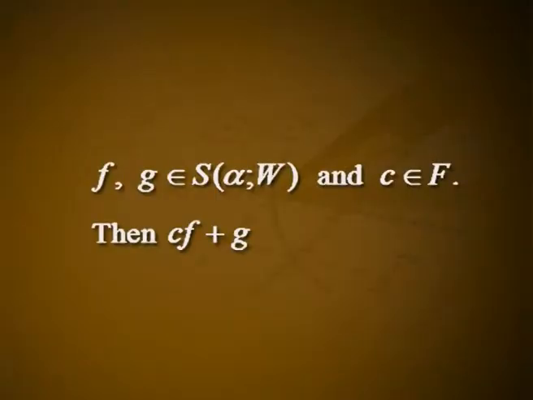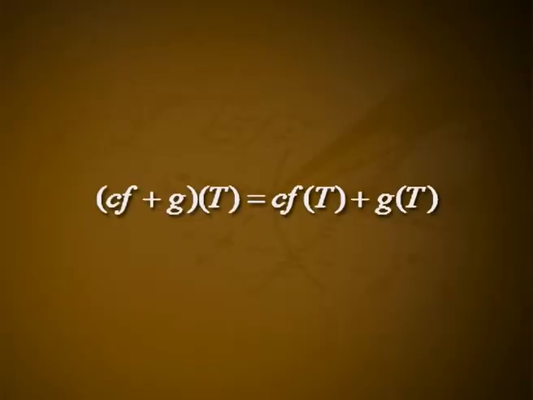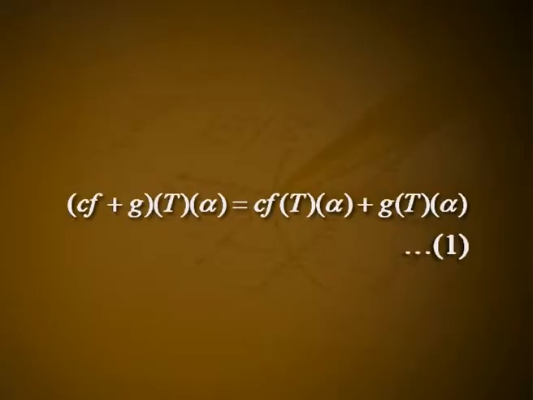We now show that S(alpha; W) is a subspace of F[x]. Let f, g belong to S(alpha; W) and c belong to F. Then c f plus g is a polynomial over the scalar field, and (c f plus g)(T) equal to c f(T) plus g(T). Hence, for each alpha in V, (c f plus g)(T) alpha equal to c f(T) alpha plus g(T) alpha.